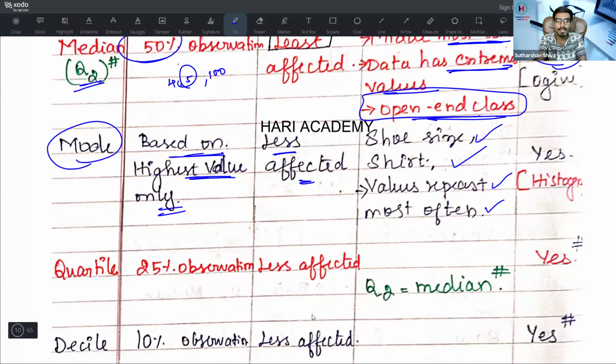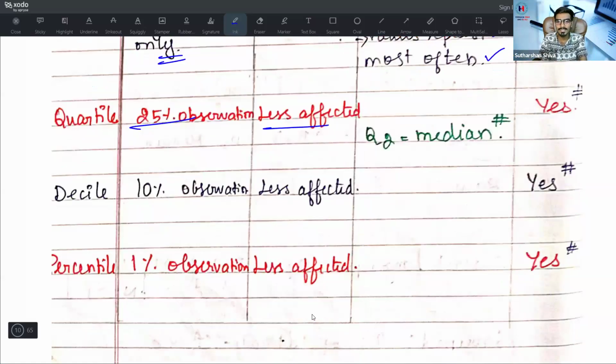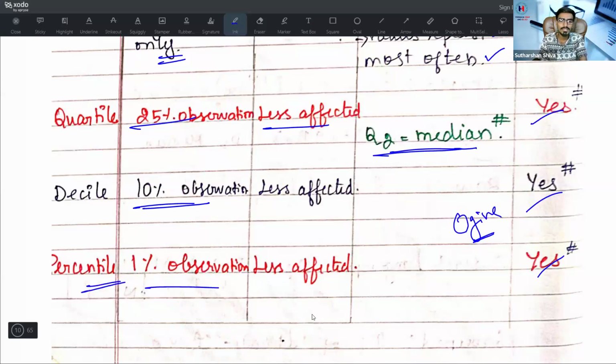Then come to quartile deviation. It covers only 25% of observations. It is less affected. As median is least affected, it is also less affected. It can be helpful to find out the median. The graphical representation is known as ogive curves for median. Deciles will only cover 10% of observations. Percentiles will only cover 1% of the observations. So that is the least affected.